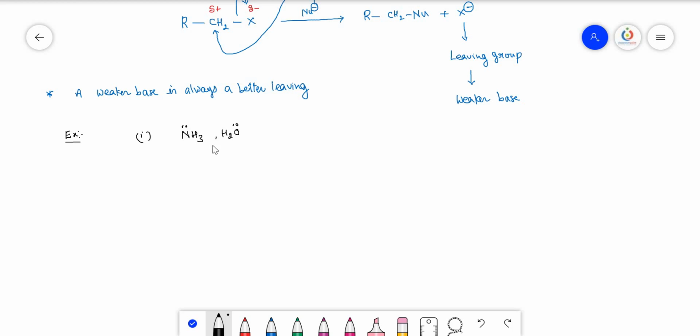Okay, so between these two, which is the strong base? A strong base always acts as the nucleophile. A weak base always acts as the leaving group. So we know that ammonia is a strong base. So the strong base always acts as a nucleophile, and the weak base is the better leaving group. So here H2O is the leaving group.